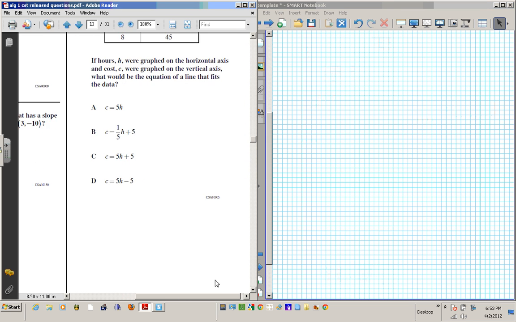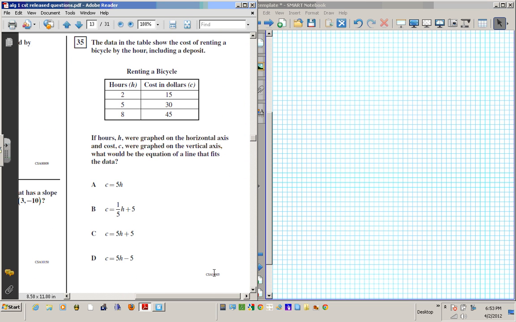Question 35. It says the data on the table shows the cost of renting a bicycle by the hour, including the deposit. If hours H were graphed on the horizontal axis and costs C were graphed on the vertical axis, what would be the equation of the line that fits the data? Let's see. So for this one, there are 2 ways we can do this. Actually, there are 3 ways.